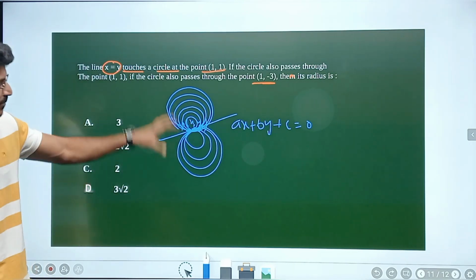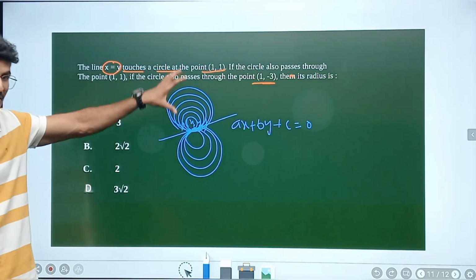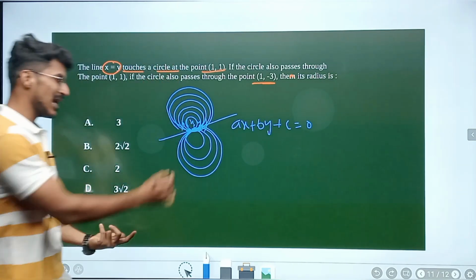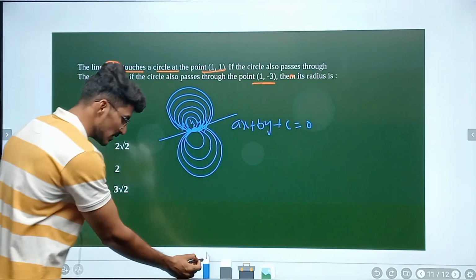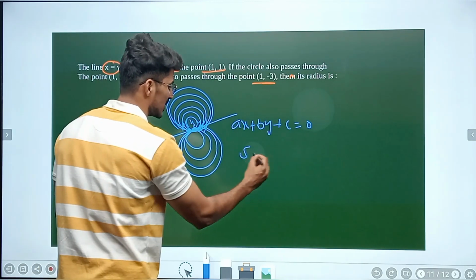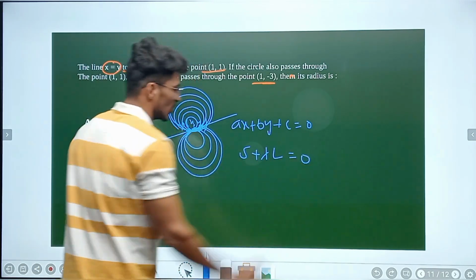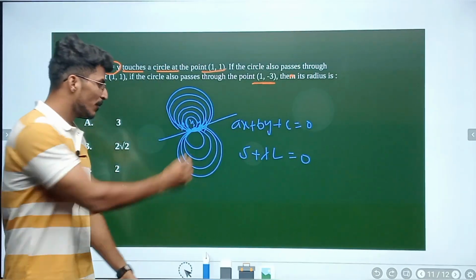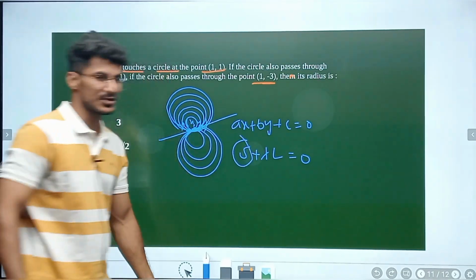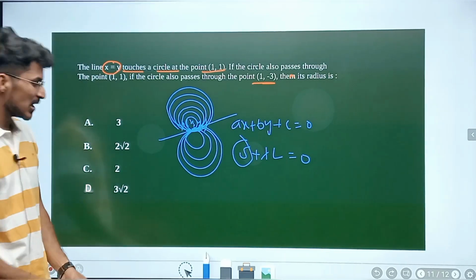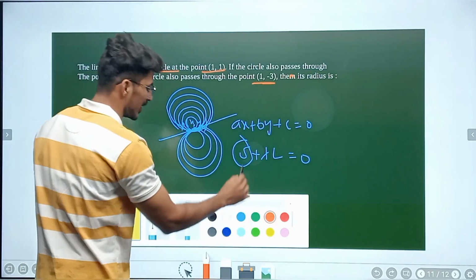We just need to find the equation of this family of circles. So now see, whenever I have a fixed point and a fixed line, what is the concept? What is the formula basically? S plus lambda L is equal to 0. You have a fixed line and a fixed point here. By using this fixed point, I am going to make the circle's equation. So how are you going to make a circle's equation here? Tell me.